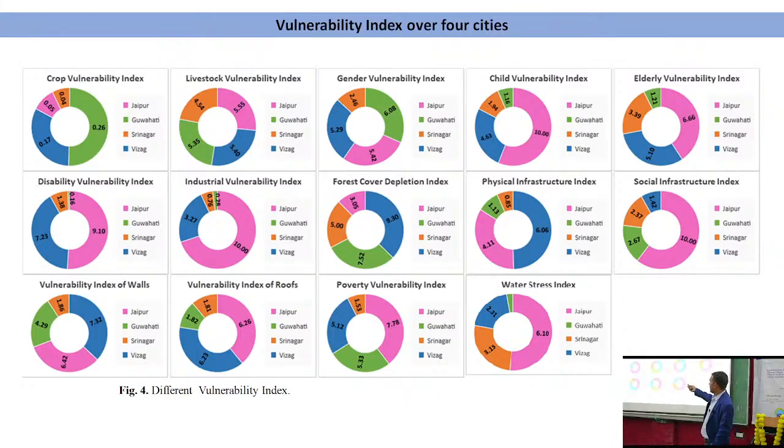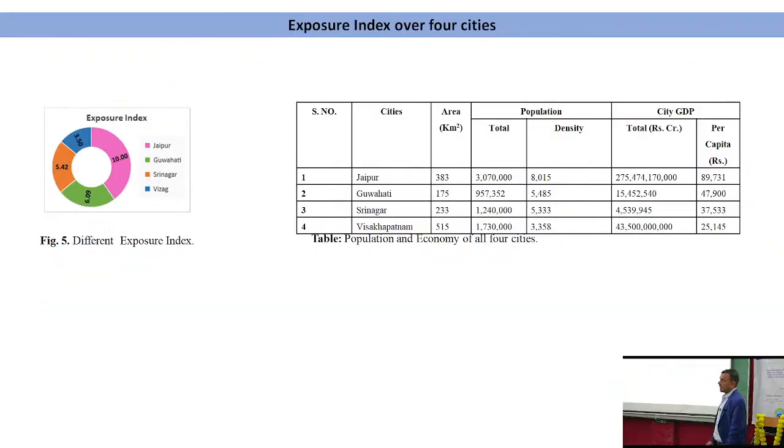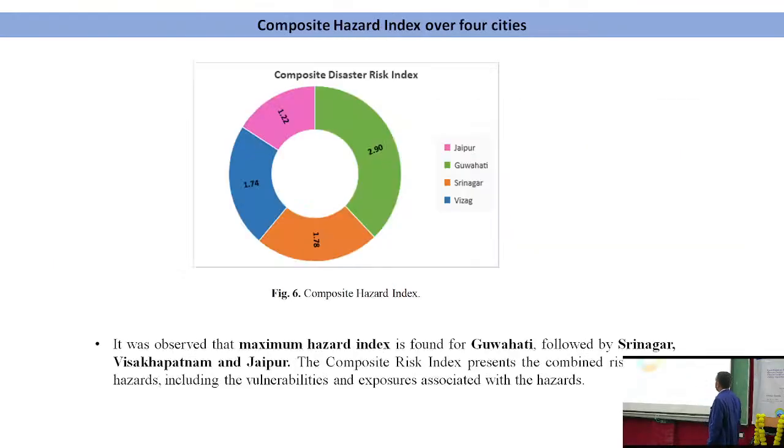vulnerability index for poor people, child people, gender vulnerability, elder vulnerability, social infrastructure, physical infrastructure. So all we have calculated as vulnerability index. Then exposure index. In exposure we have taken only the city GDP and population. Then we multiply all three, that is hazard, vulnerability and exposure, and finally we get the composite hazard index, that is hazard risk index, that consists of all three: vulnerability, exposure and hazard.